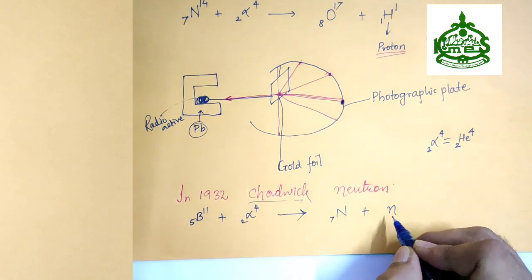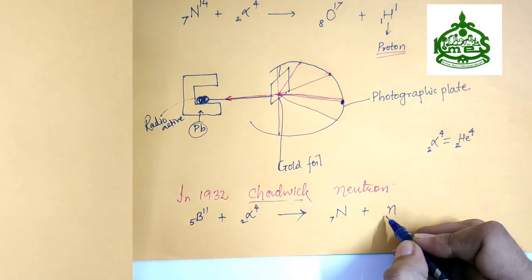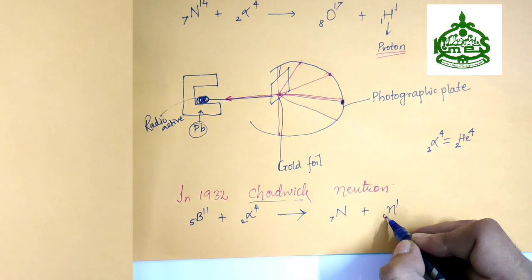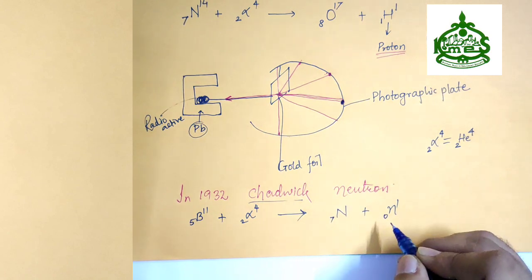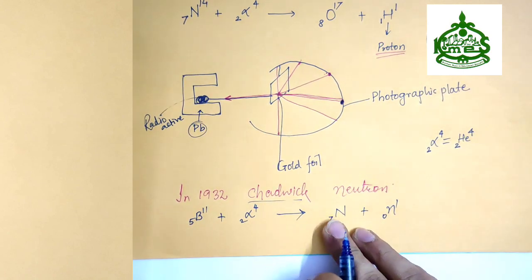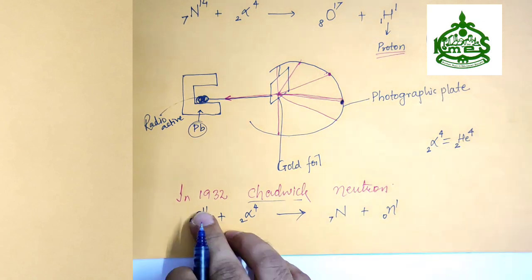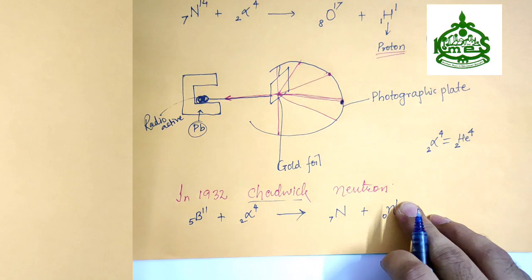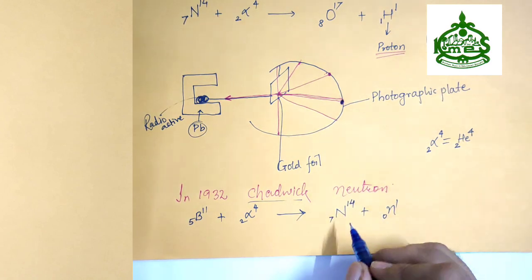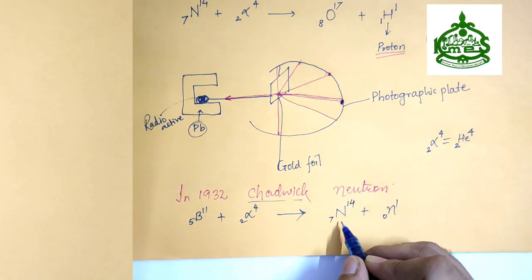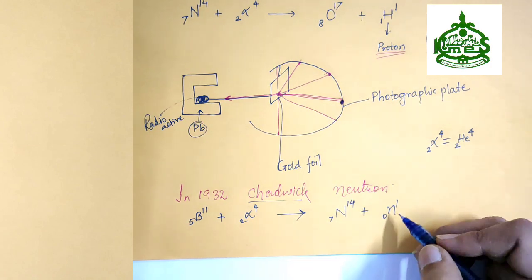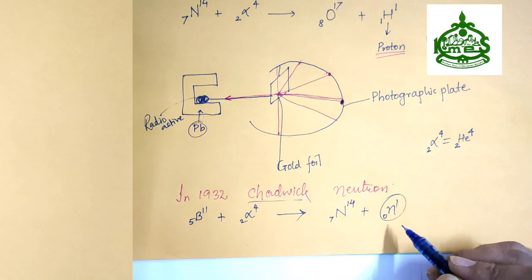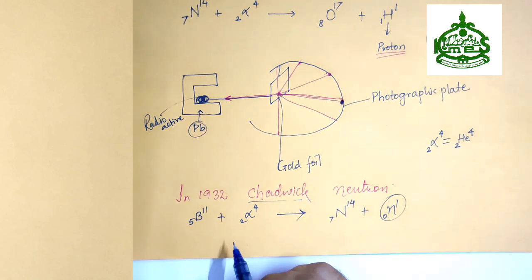As neutron was emitted, the mass of neutron is 1 and the charge of neutron is neutral, that is why it is 0. So 5 plus 2 is 7, that is nitrogen. 11 plus 4 is 15, out of which 1 is over here, so mass will be 14. So they found that nitrogen has been formed and one particle has been given out, that is neutron.